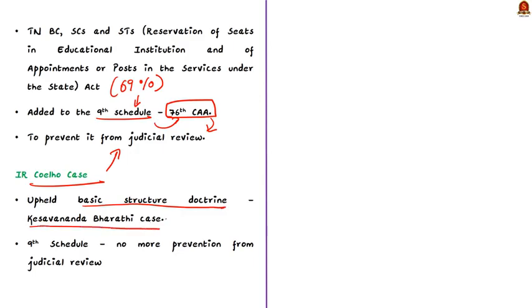And the Supreme Court said that any constitutional amendment should be made without affecting the basic structure of the Indian Constitution. So basically, in the I.R. Coelho case, the Supreme Court said that all legislation that is placed in the 9th schedule after the Kesavananda Bharati case is subjected to judicial review. Okay. Then in the Jarnail Singh vs.